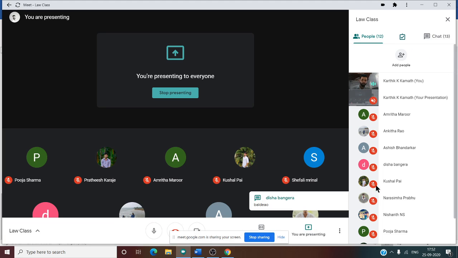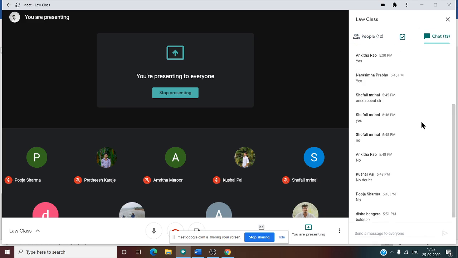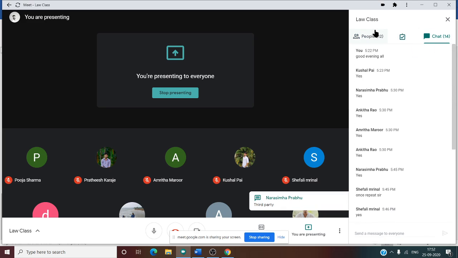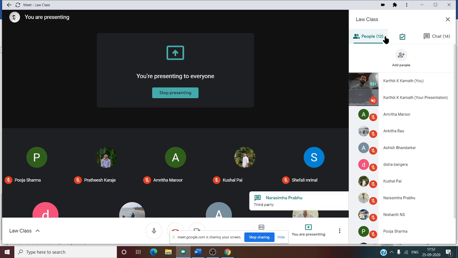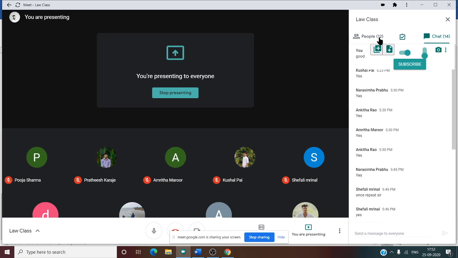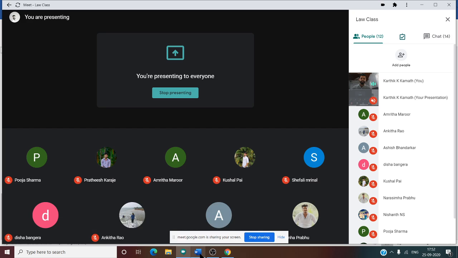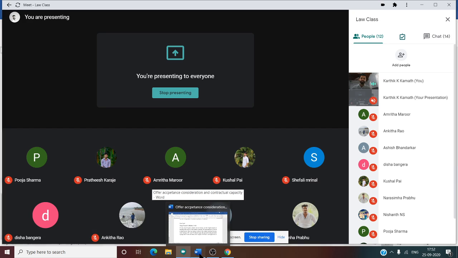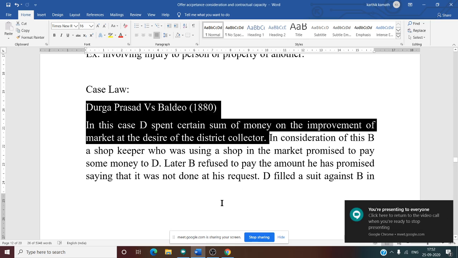District collector? No, no. Baldev is not a district collector. Yes, correct answer, Narasimha, third party. So now the district collector is a third party. The parties are Durga Prasad and Baldev. The district collector is not a party to the contract. He is an outsider. He is a third party.